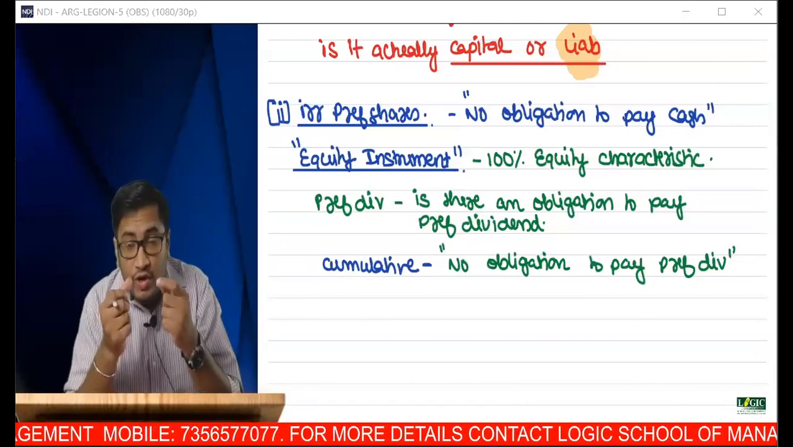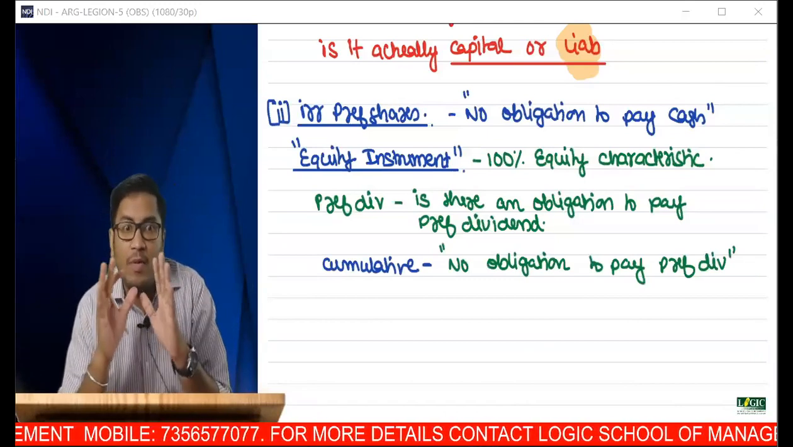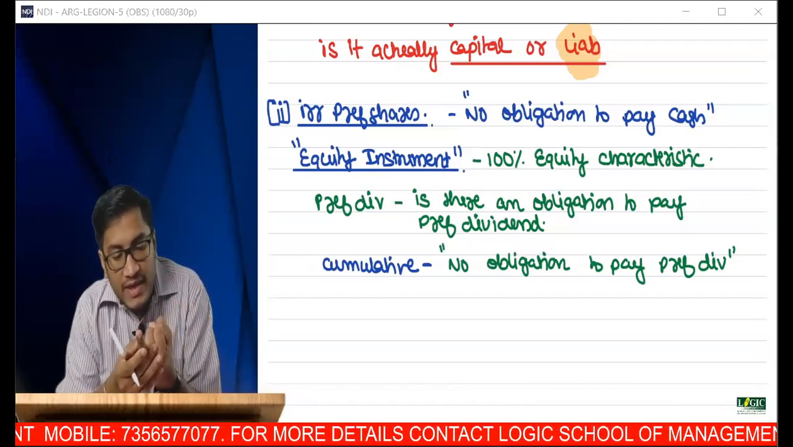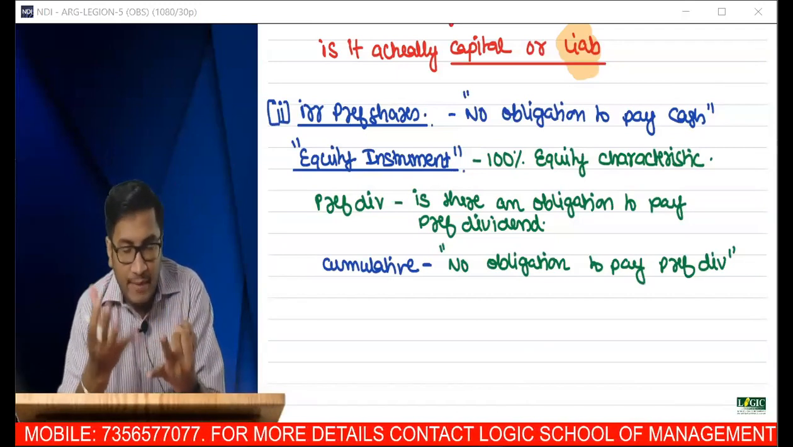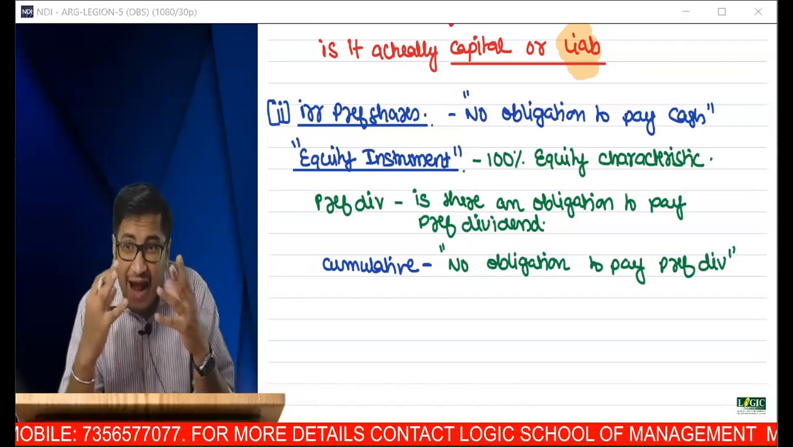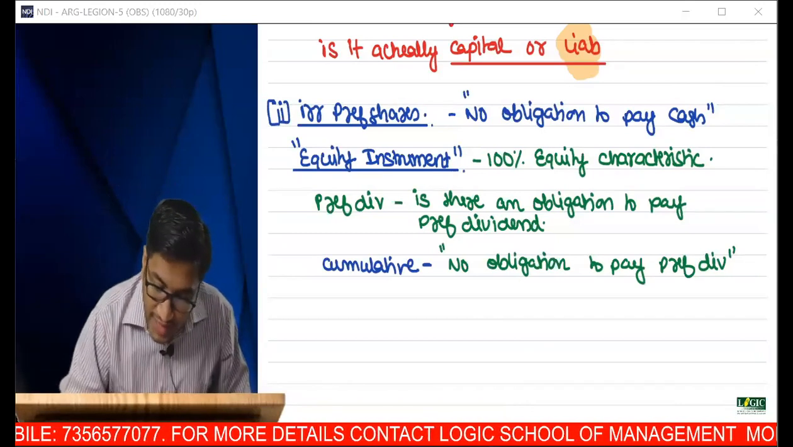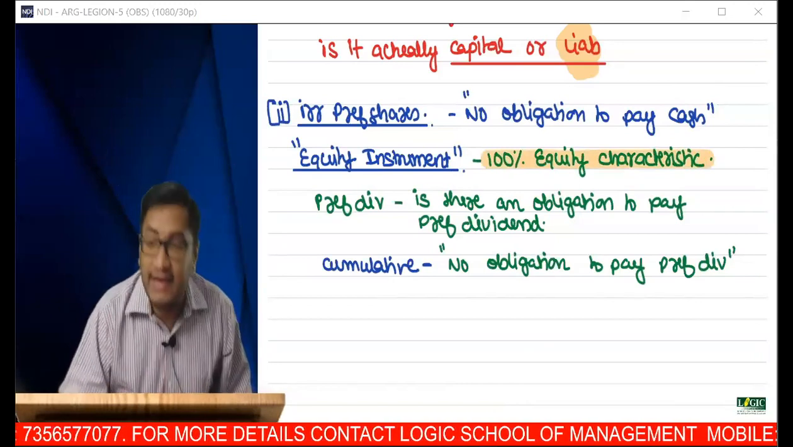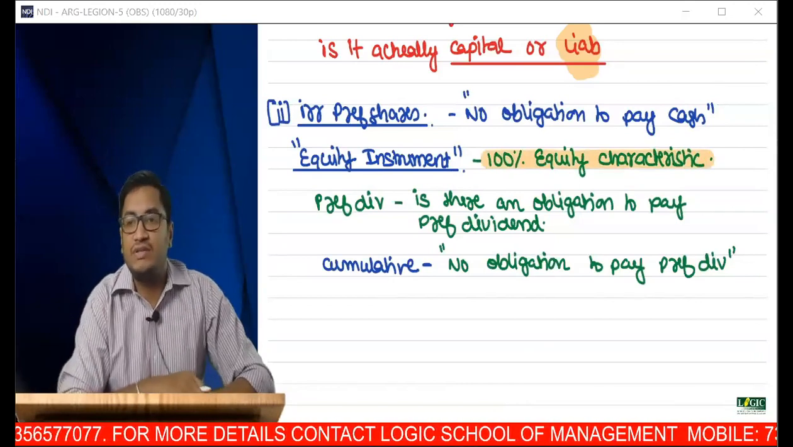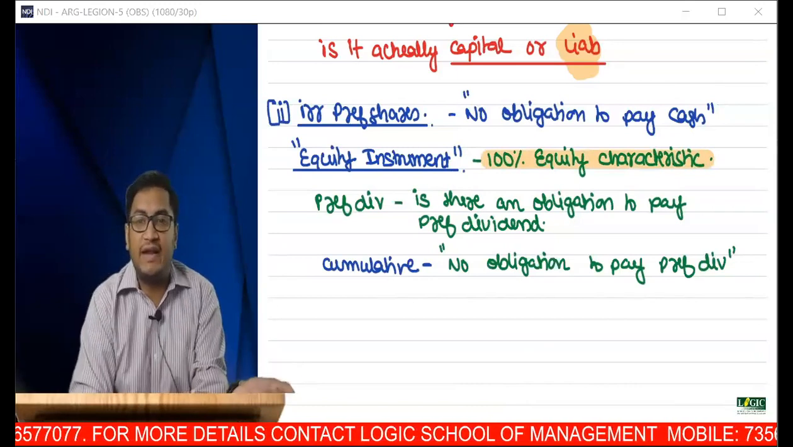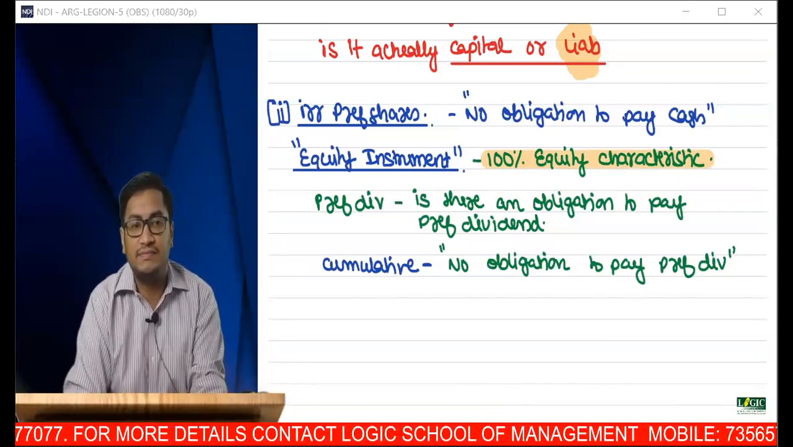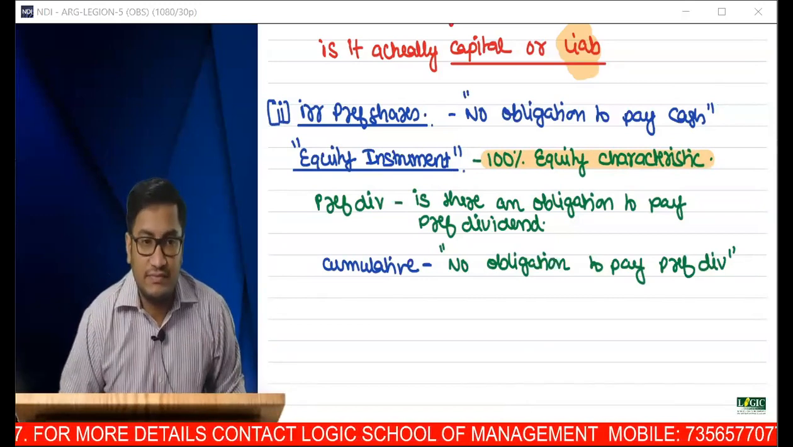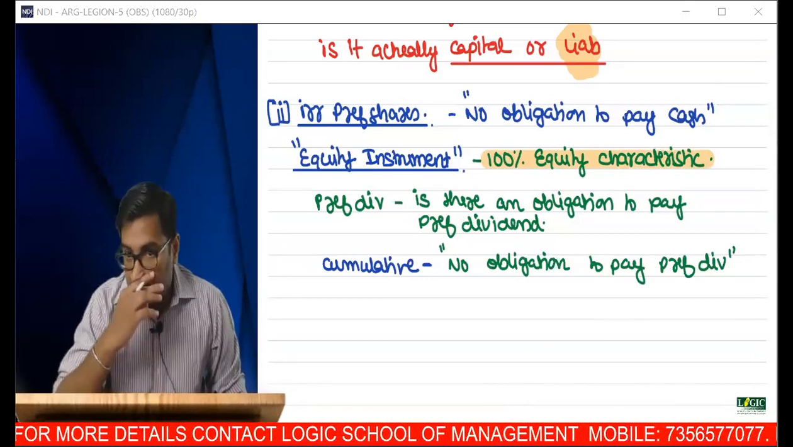So if I look into that particular instrument, irredeemable preference shares, there is no obligation to pay dividend. There is no obligation to pay the principal amount, the capital amount that you have received. So it is 100% exhibiting what characteristic? Equity characteristic.